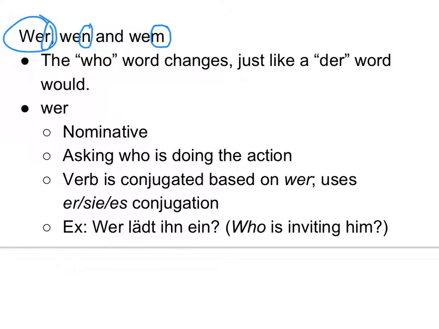So if you're using wer as your question word, that is a nominative form. So you're asking who is doing the action. So in our example sentence down there, wer lädt ihn ein? The person you're trying to find out the name of is the person doing the inviting. Or if you said, wer lernt Deutsch? Who is learning German? In English, especially in America, we get sloppy about that. We don't use whom very frequently. But it does change. So if you're just saying who in English, it should be wer.